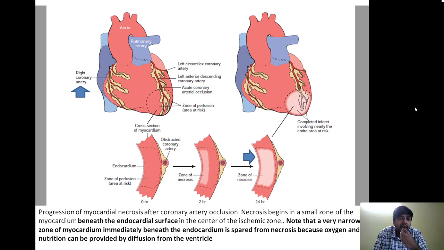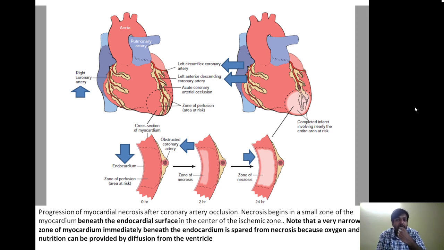So let us see the most important vessels which are implicated in myocardial infarction. There we have the right coronary artery, the left anterior descending coronary artery, and the left circumflex coronary artery. One very important thing, as you can see over here, all these coronary vessels are epicardial, present on the outer surface. This is the endocardium, which is the inner lining of the heart, so the coronary vessels are situated on the outer aspect in the epicardium, and are called epicardial coronary vessels.